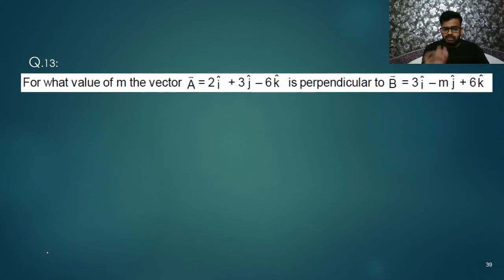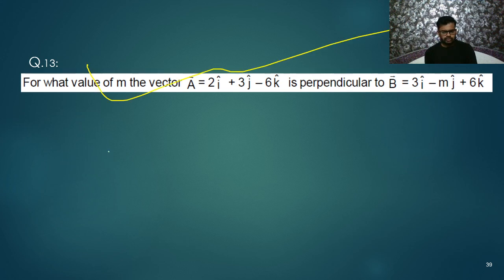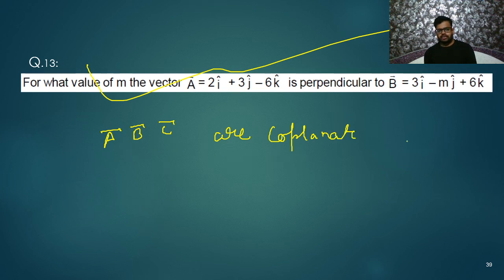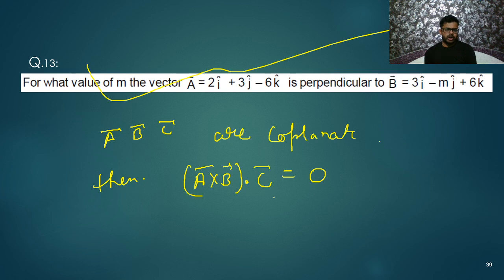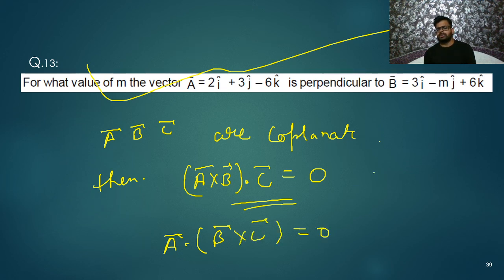Yes. So one more method I want to explain to you, my dear friends. Listen. Let's say, leave this, it is over. So I am saying, let's say there are three vectors A, B, and C that are coplanar. Then remember, A cross B dot C will be equal to 0. Remember, A cross B dot C will be 0. Or you can write like this also: A dot B cross C is equal to 0. It can be written like this, as the box product [A B C].